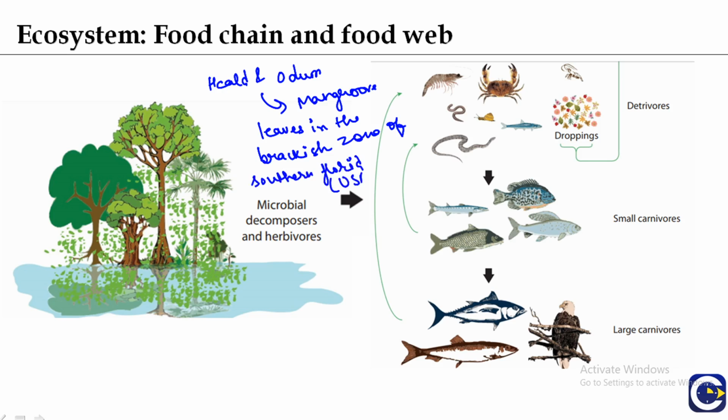It is in USA. So the starting point of the detritus food chain is the fallen leaves of the red mangrove tree that fall into the warm shallow water.